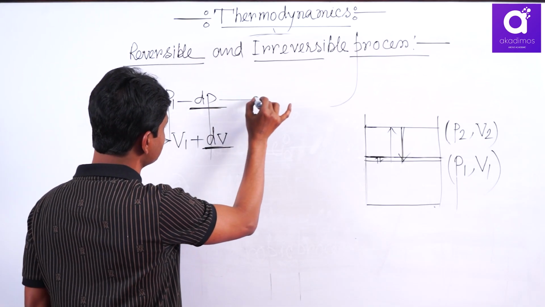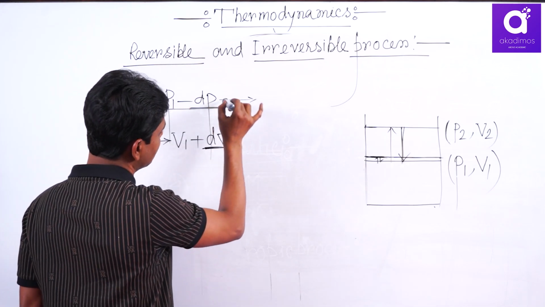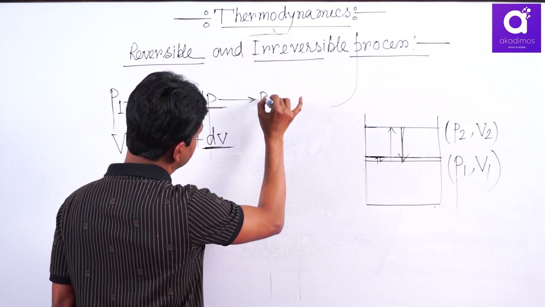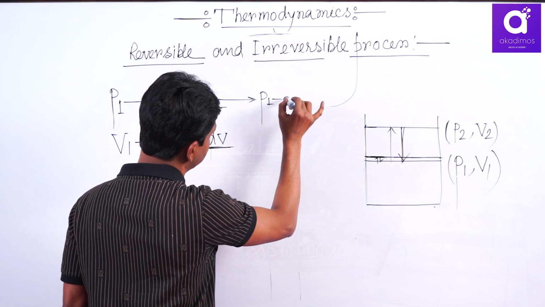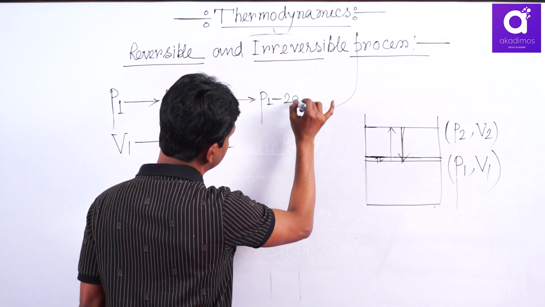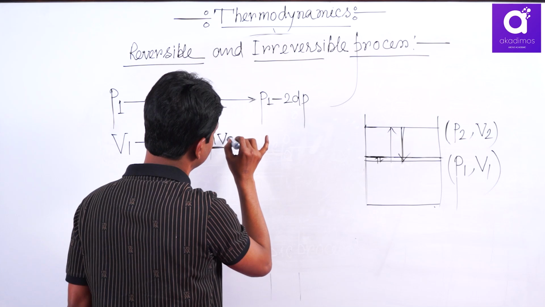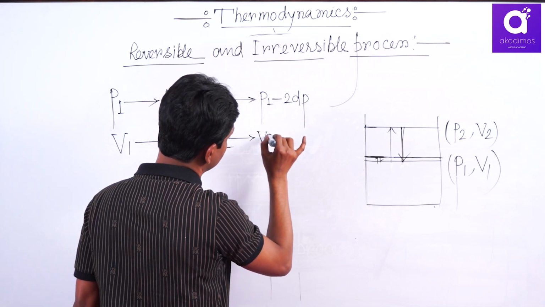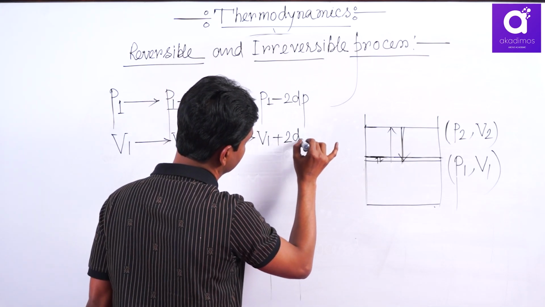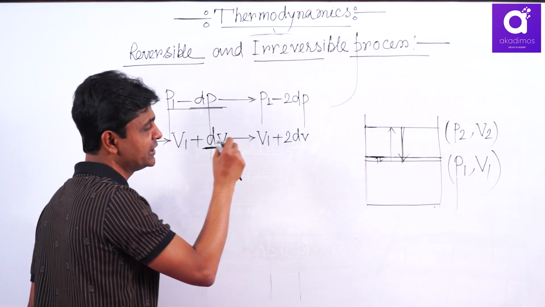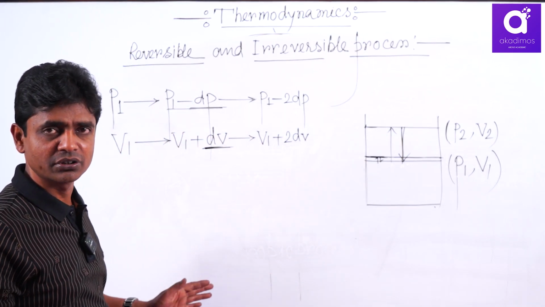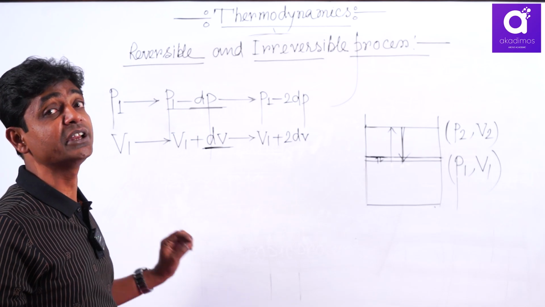Then in the next step, this is the opposing pressure. Next step, again decrease: it was P1 minus dP, now P1 minus 2dP. Automatically volume increases to V1 plus 2dV. And this dV, dP mathematically tends to 0; practically they are minimum.